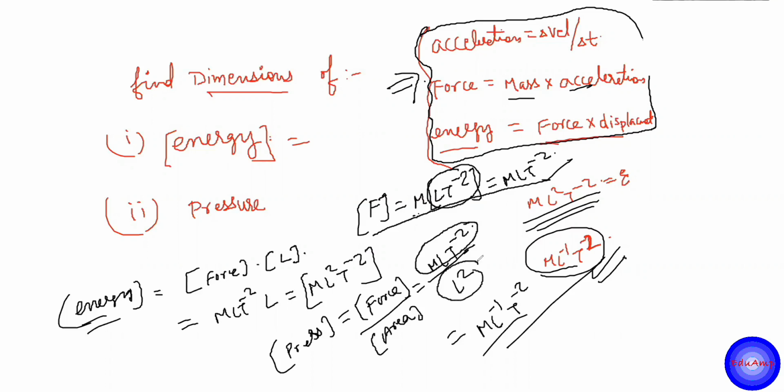Area is what? Length into length, that is L square. So it becomes MLT minus 2 by L square, cancel out one L, right? So it becomes ML minus 1, T minus 2. Is it okay? Yes, sir. Okay.